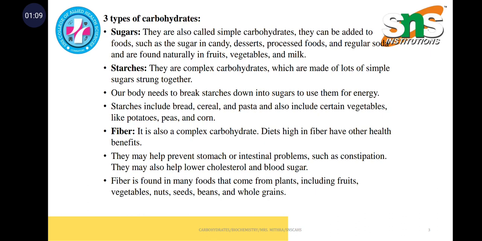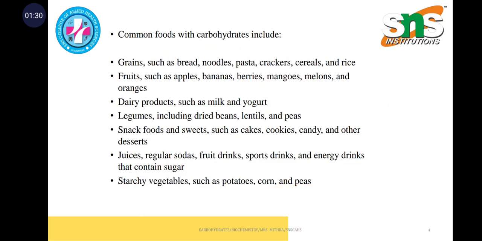Coming to fiber, a diet high in fiber may prevent stomach or intestinal problems such as constipation. It may also help lower cholesterol level and blood sugar. Fiber is found in many foods like nuts, seeds, beans, and whole grains. Then common foods with carbohydrates include, as I said before, grains, fruits, dairy products, juices, regular sodas, and starchy vegetables like potato, corn, and peas.